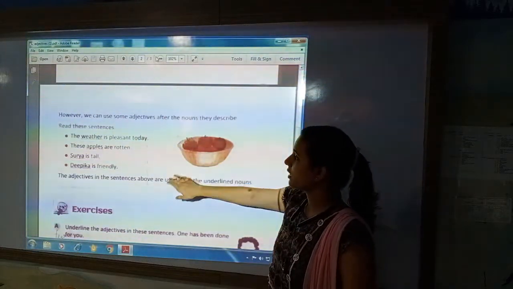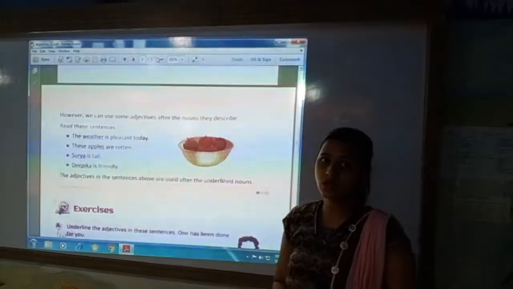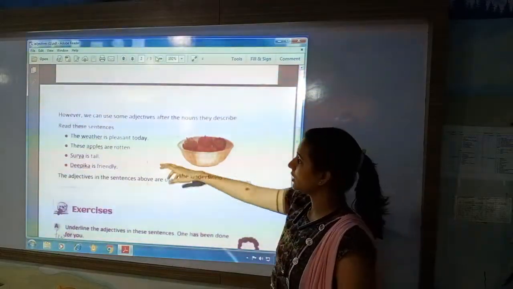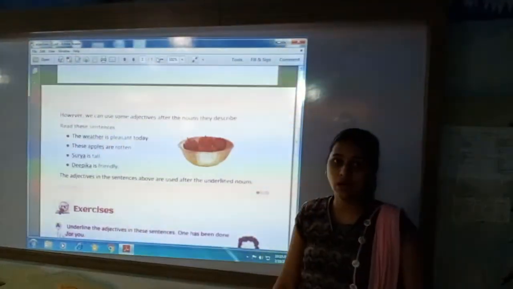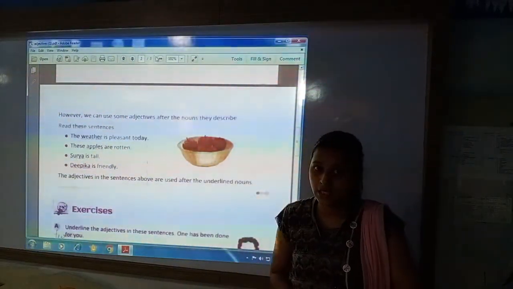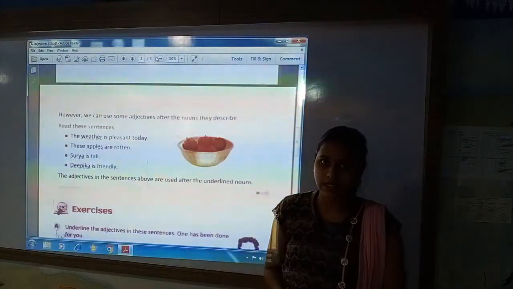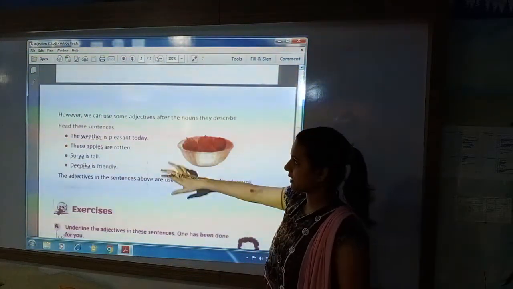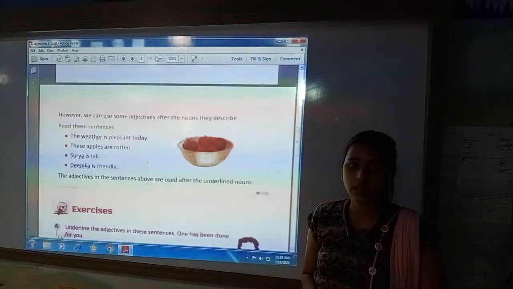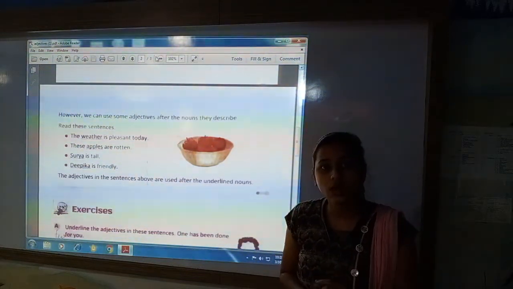The weather is pleasant today. How is the weather? Pleasant. So, it is used after the noun. And between the noun and adjective there is the helping verb is. Next is, these apples are rotten. How are the apples? Rotten.